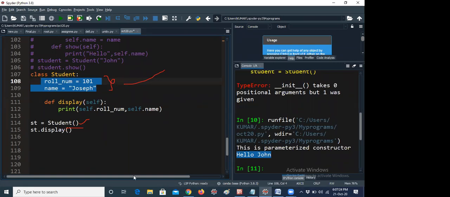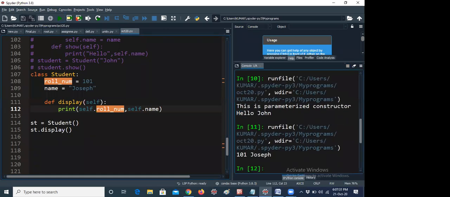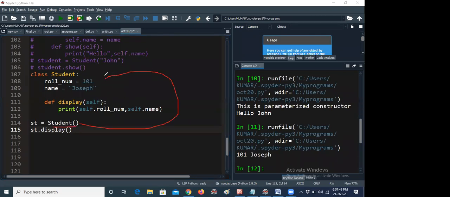Don't worry. Let me run it, one minute. First of all, I would like to run this program. It is getting 101 Joseph. How the program is executing, I will tell you now. Here st equal to student. Here st is an object, student is the class name. That means what is the class name you are giving, it is actually like a constructor now. So it is a constructor, but it will check whether the init method is there or not. But it is a default constructor. Here I did not use a parameterized or non-parameterized constructor.